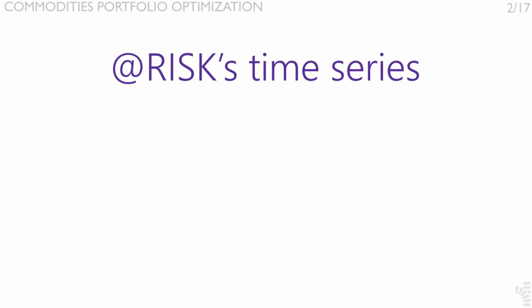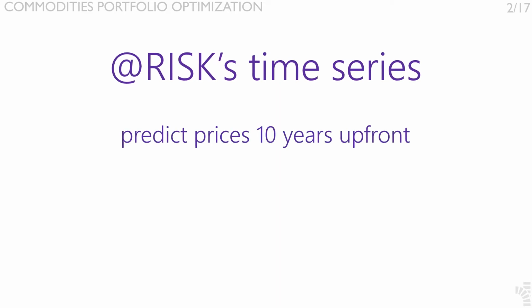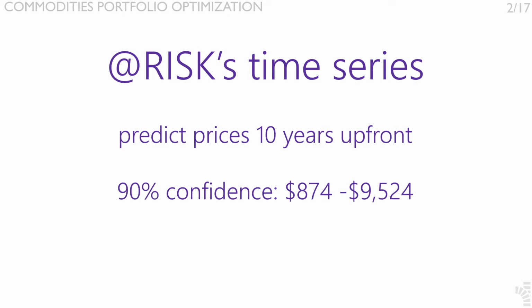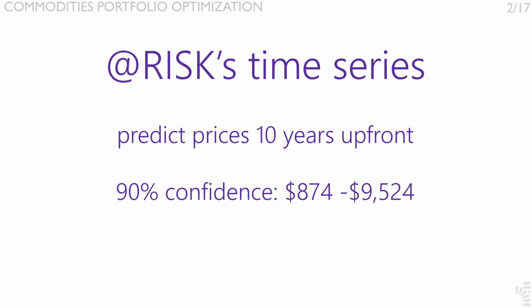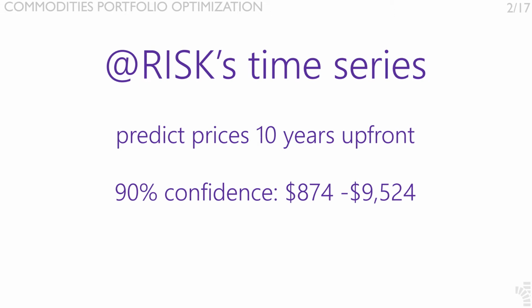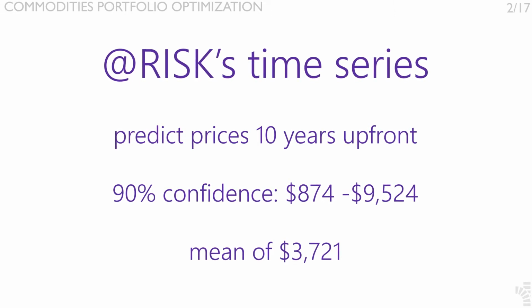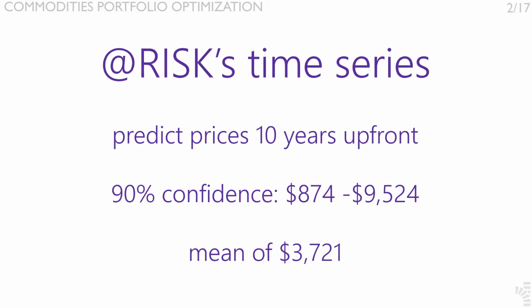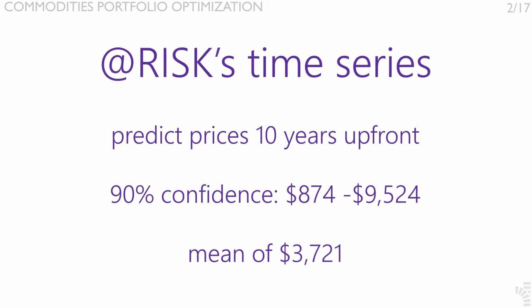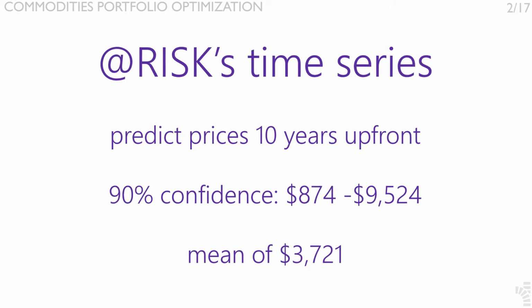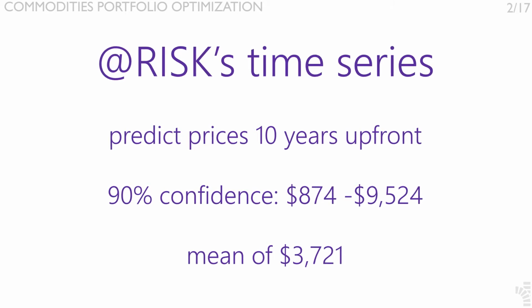For example, if we were to use @RISK's time series tool to predict gold prices 10 years upfront with this historic series, the 90% confidence interval would be any price from $874 to $9,524 with a mean of $3,721, assuming a starting price in December 2018 of $1,083. In other words, any price could happen 10 years upfront and the prediction becomes essentially meaningless.